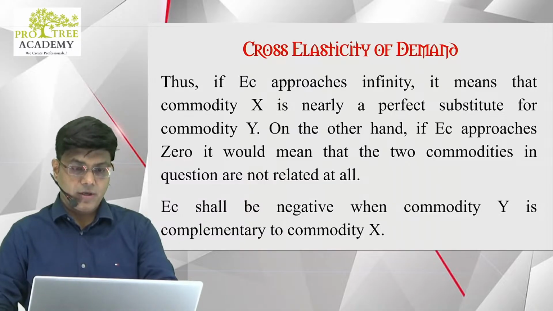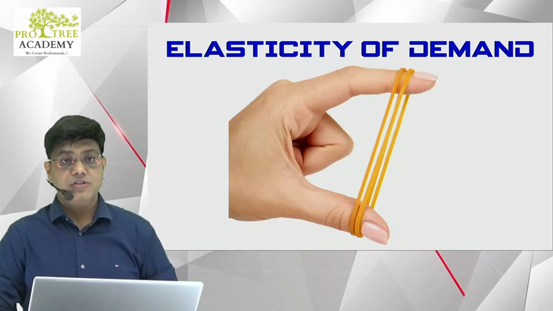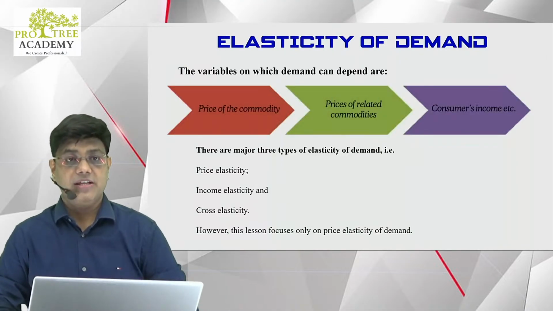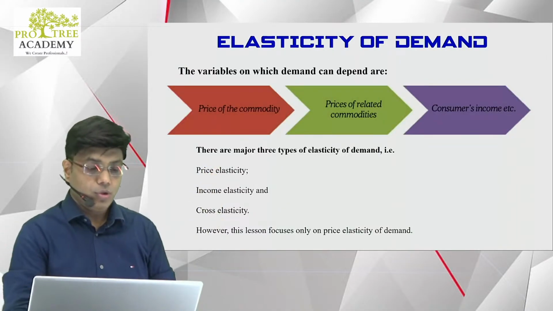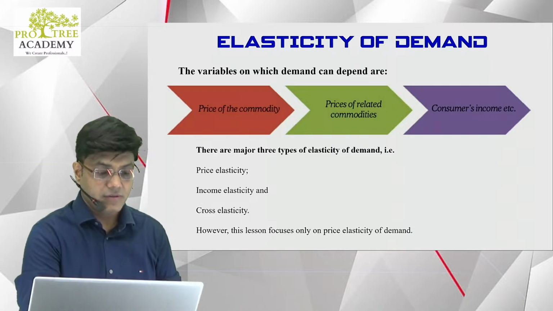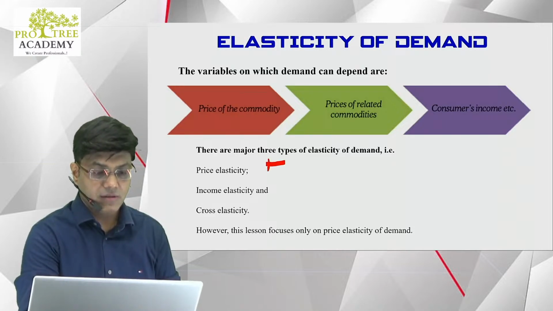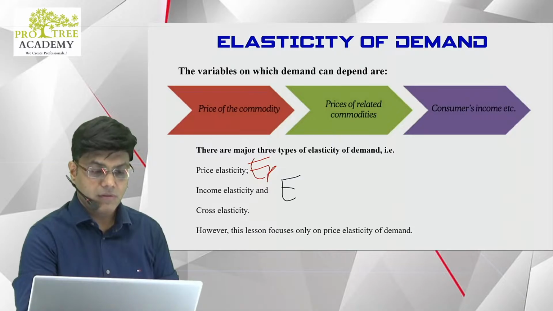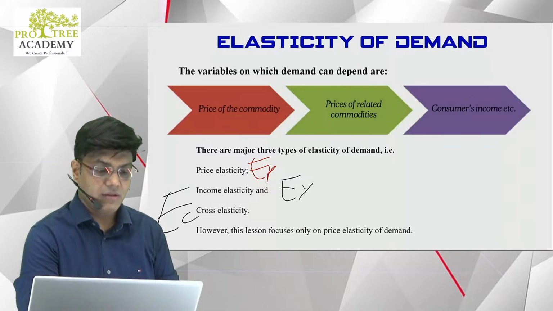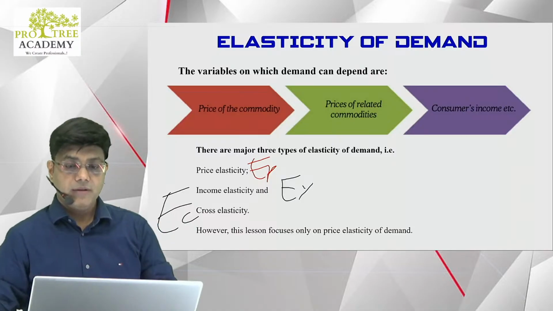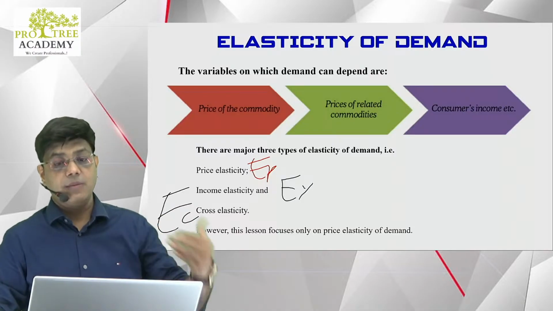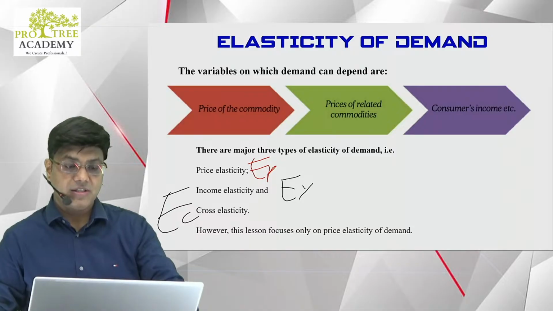So what have we done today? We have done elasticity of demand, and we have done three types of elasticities. We did price elasticity. Tell me the coefficient of price elasticity. EP. What is the coefficient of income elasticity? EY. And what is the coefficient of cross elasticity? EC. All right. So remember these formulas and remember the impact. You will be able to answer properly.